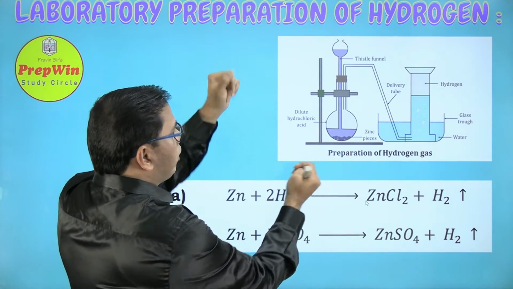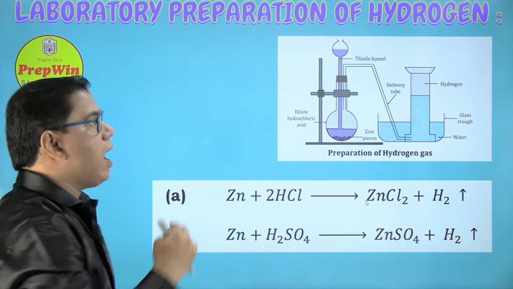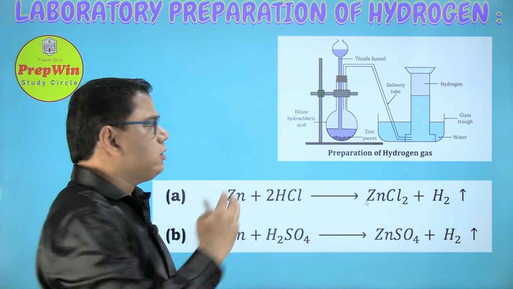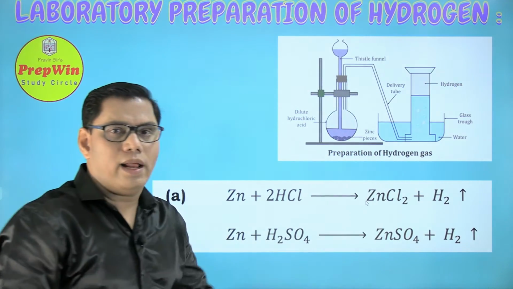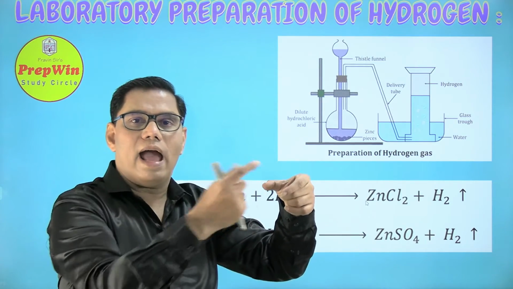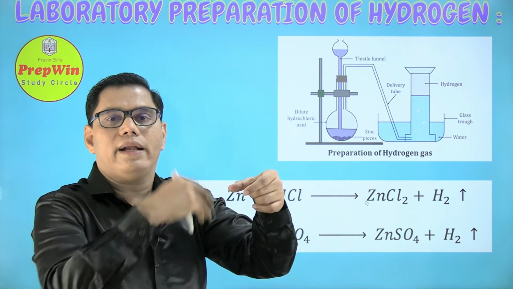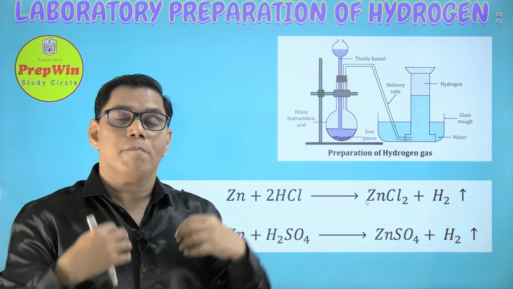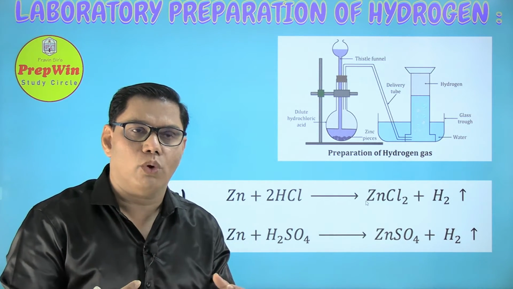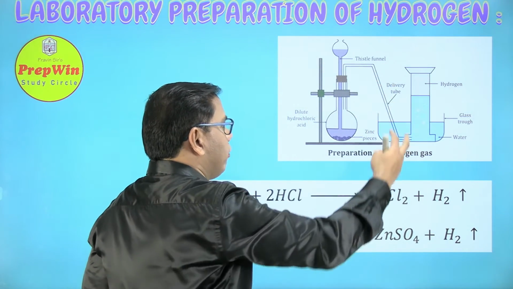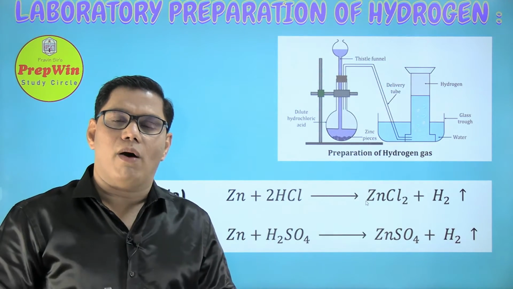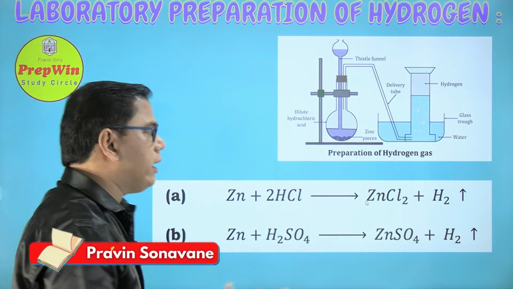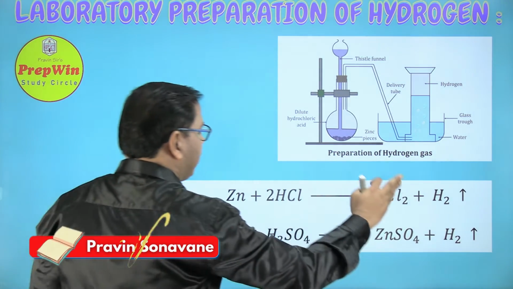This is the arrangement of the apparatus for preparing hydrogen gas in a laboratory. You may ask a question, sir, why this complicated arrangement? Can't we take a test tube, add an acid and metal to it and get our product? So the answer is no. There are so many problems in a reaction, and to overcome those problems we do this kind of arrangement. We will talk about this apparatus arrangement in great detail, but right now let us try to understand this chemical reaction.